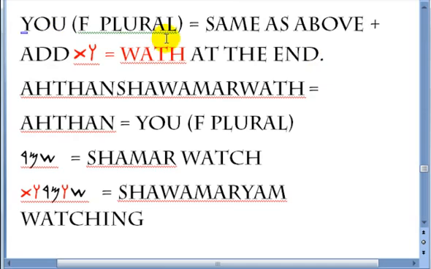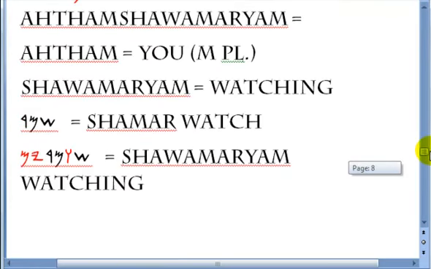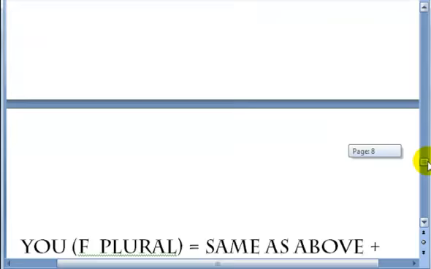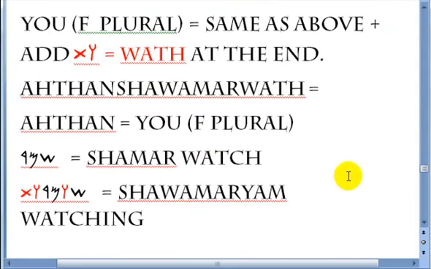So you watching, feminine plural, would be athan shawamarwath. Athan is you, feminine plural. Remember the masculine had a ma at the end, a thumb. The feminine or the female has a na at the end, a thun. All right, a thun shawamarwath. A thun is you, feminine plural.